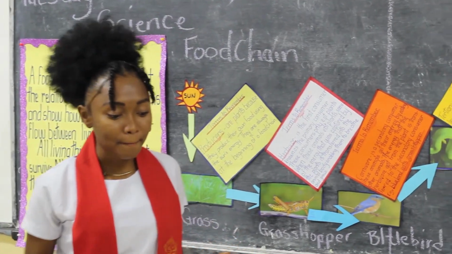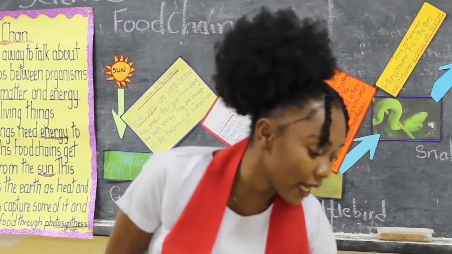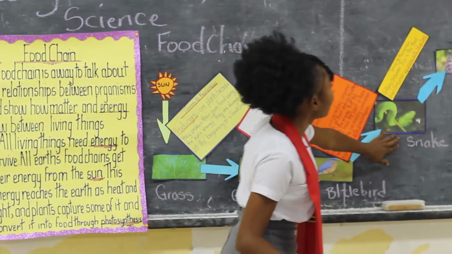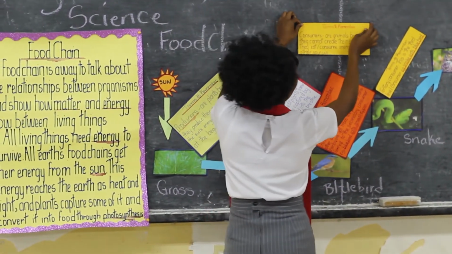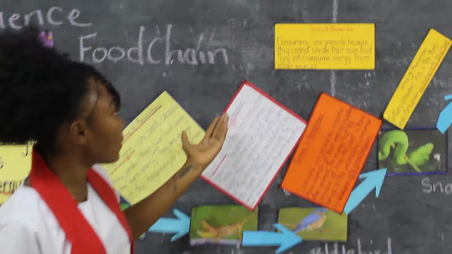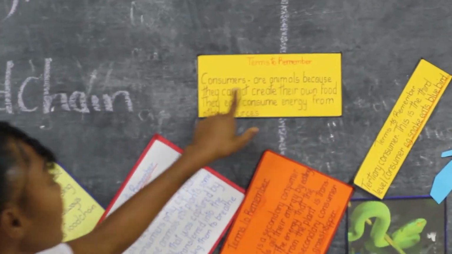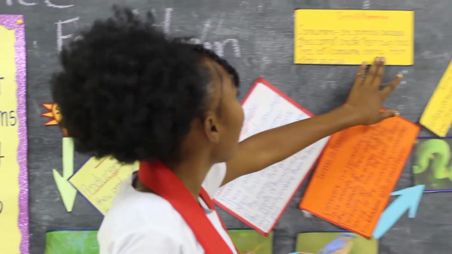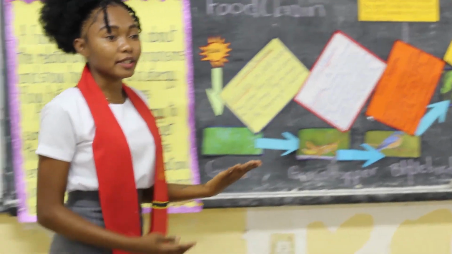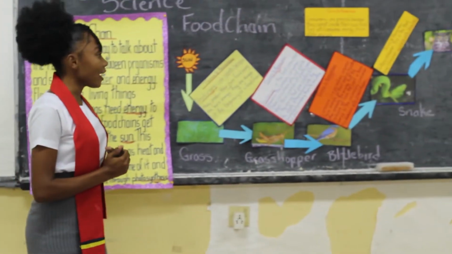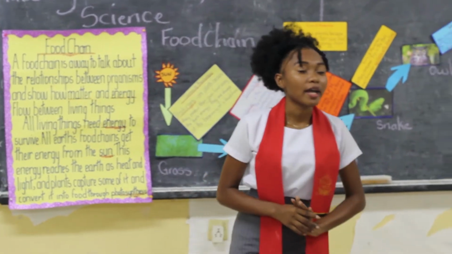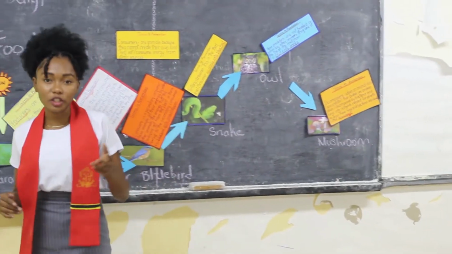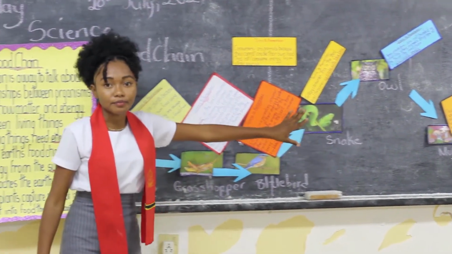Everybody follow me? Good. So all of these animals here are called consumers. The grasshopper, bluebird, snake, owl, they are all called consumers. So what are consumers? Consumers are animals because they cannot create their own food. They eat or consume energy from other sources. Everybody follow me? Good. So what I want you to do now is to quickly form groups of threes and come up with your own food chain. Alright, it doesn't have to be so long.